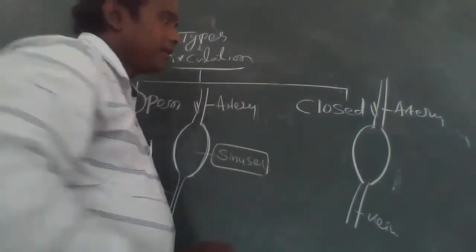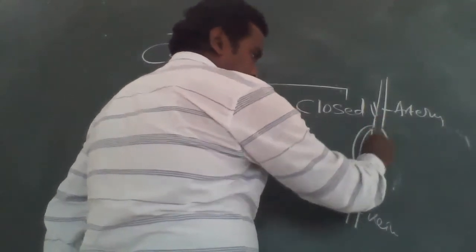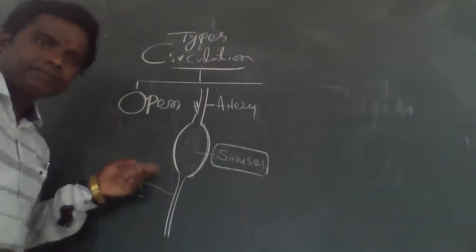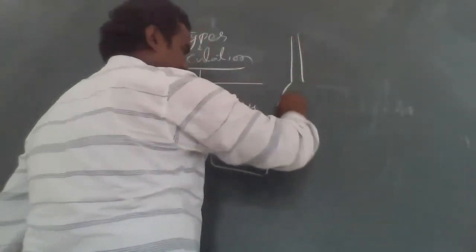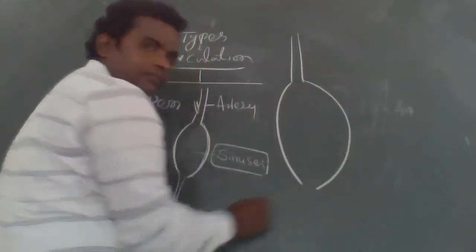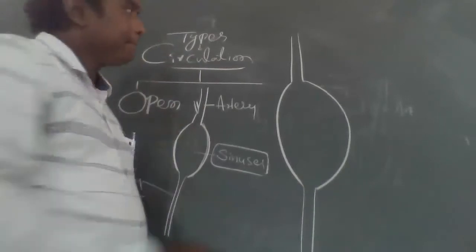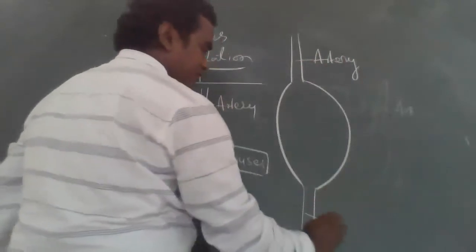The diagram is not visible, so I will have to draw a big one. Closed type of circulation. This is artery, and this is vein.